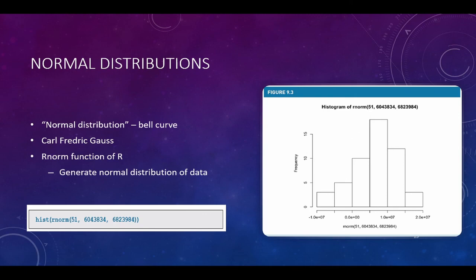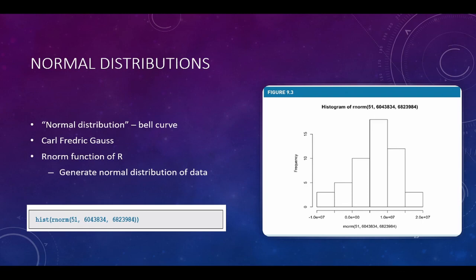The thing to notice is that the innermost parentheses is going to be run first and then the outermost. So pay attention to where your parentheses are. This is showing a nice, pretty normal distribution with the highest point in the very center.